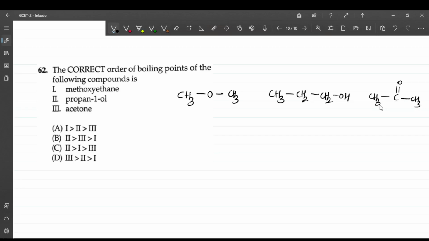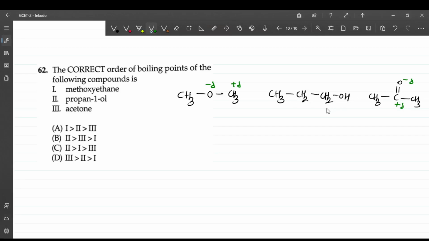See, it depends upon the intermolecular forces. The one having the higher intermolecular forces will have the higher boiling point. Now let's understand which forces are operating here. There is a partial charge separation, partial positive and partial negative, because oxygen is there and this is the carbon. Now here there is hydrogen bonding.